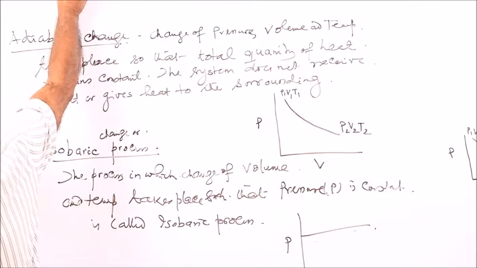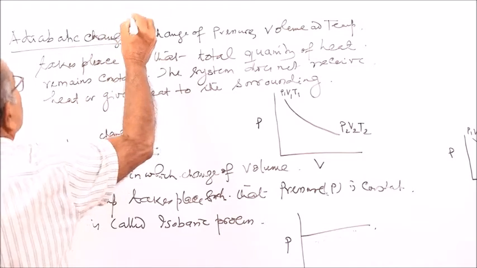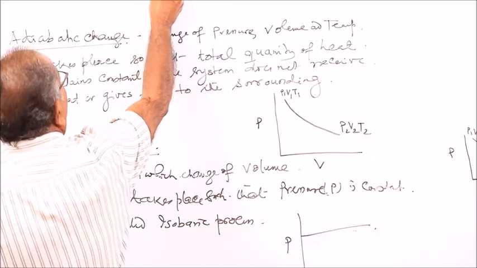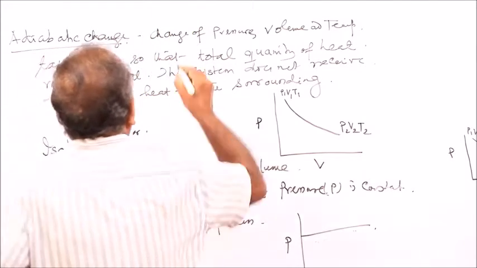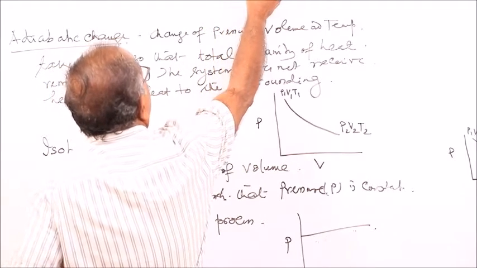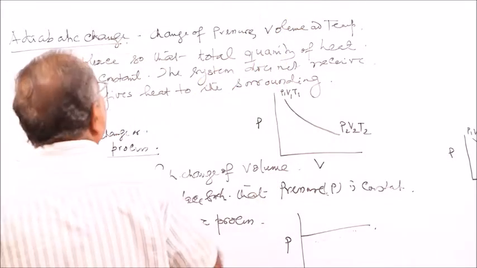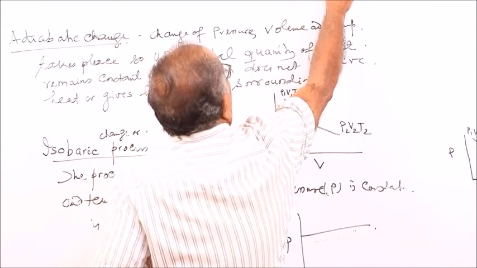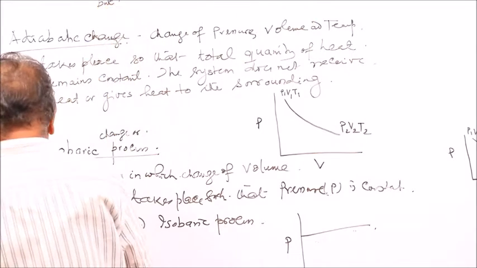Isochoric process. Similarly, the change of pressure and temperature takes place, but volume remains constant.